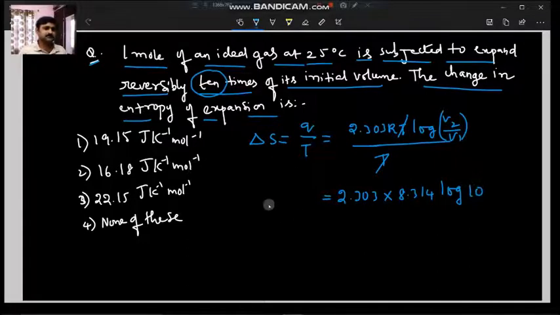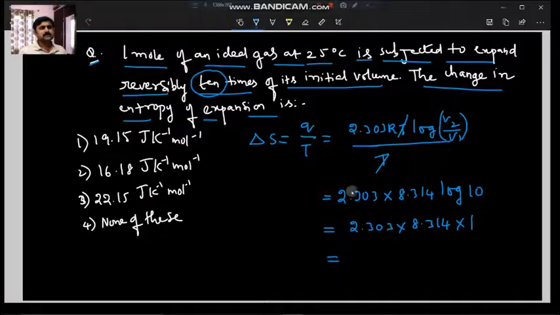The log 10 answer is 1, so 2.303 into 8.314 into 1. Upon simplification, we get close to 19.15, and the unit is joule per Kelvin per mole. So the first option is the right option for this question.